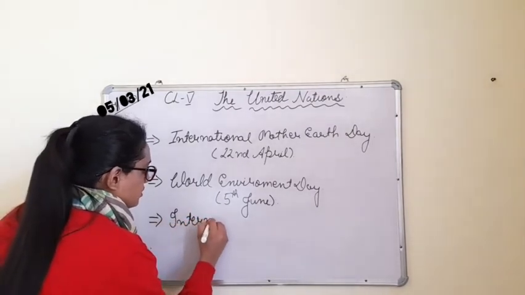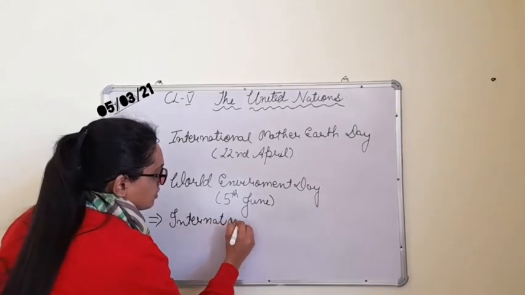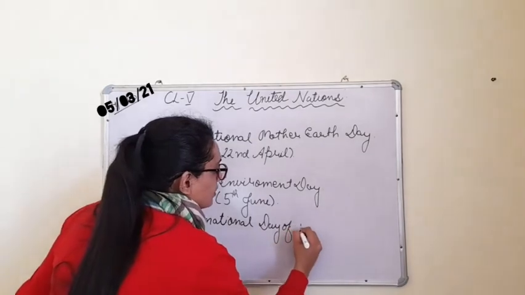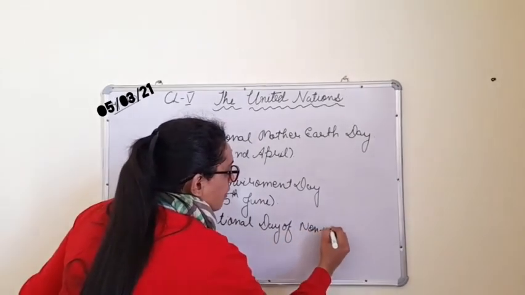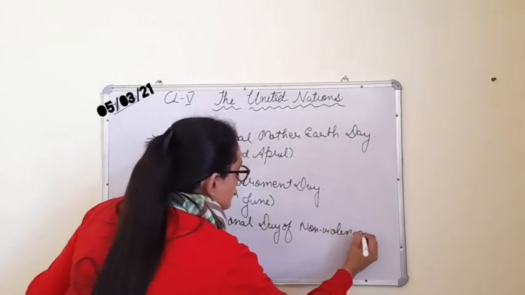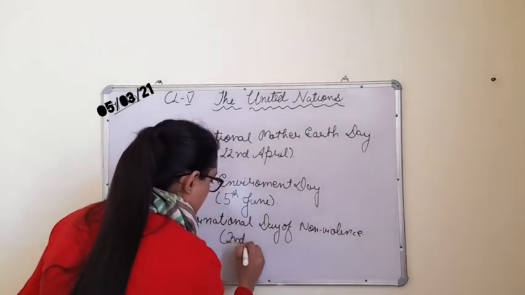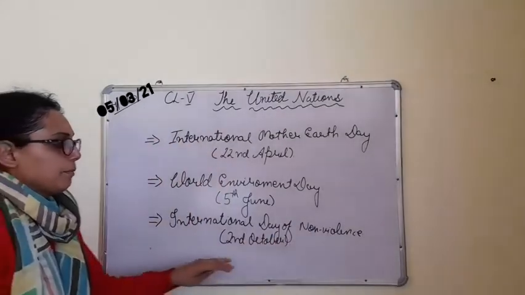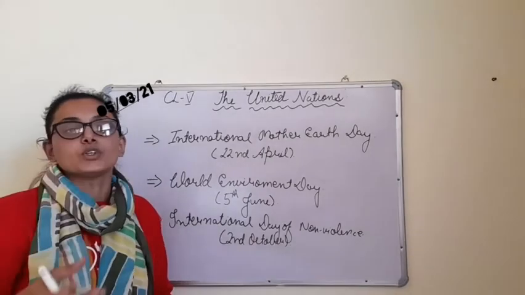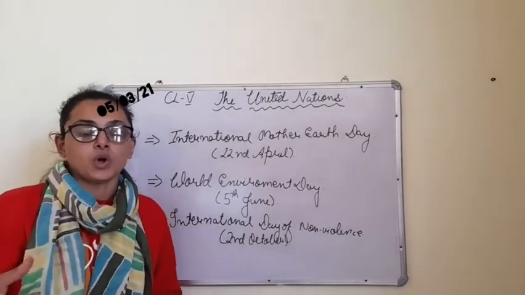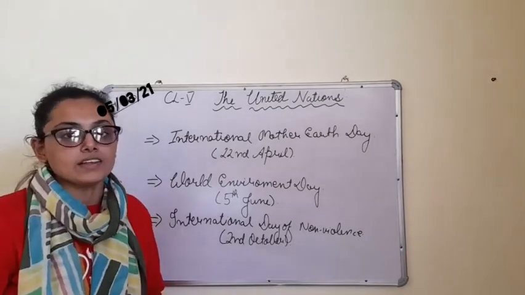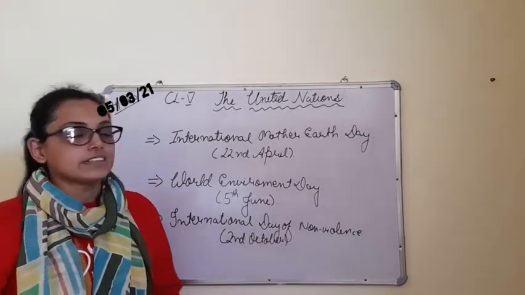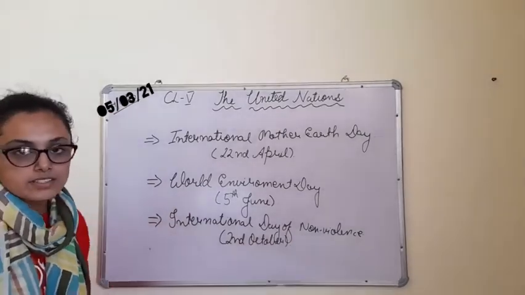International Day of Non-Violence, celebrated on 2nd October every year. As you all know, it is the birthday of Mahatma Gandhi, father of the nation, who used to say we should not do violence, we should avoid violence. So it is on his birthday every year that this International Day of Non-Violence is celebrated.